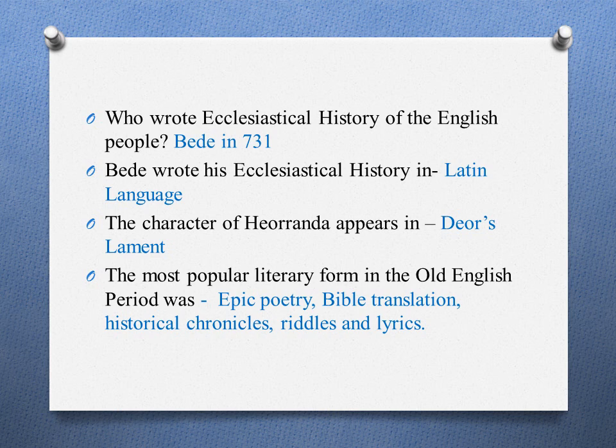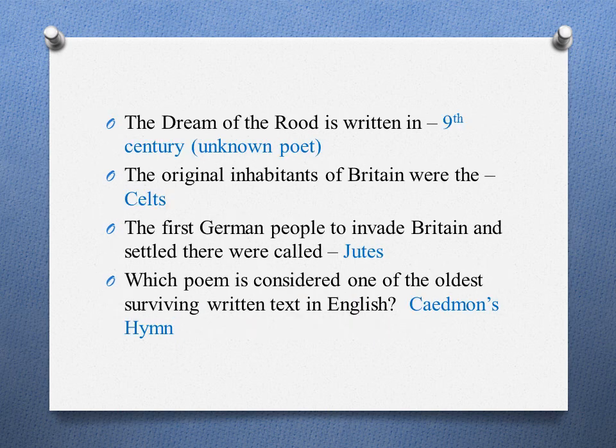The character of Heorot appears in Deor's Lament. The most popular literary forms in the Old English period were epic poetry, Bible translations, historical chronicles, riddles, and lyrics. The Dream of the Rood is written in 9th century. It is written by an unknown poet.